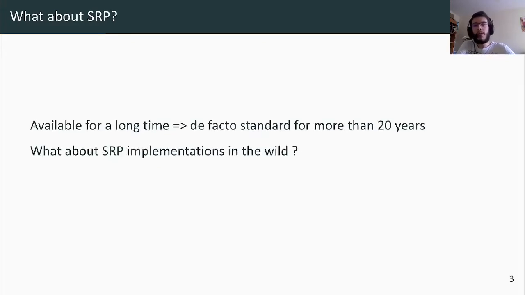SRP has been around since 1998 and is the most deployed because it was one of the only PAKEs at the time that was not patented, and there was a free open source implementation made available. And there has not been a lot of work on SRP recently. We have seen a few issues that have been outlined, leading to adjustment of the protocol. That's why we're at version 6a, but there is not much recent analysis of the protocol or its implementations.